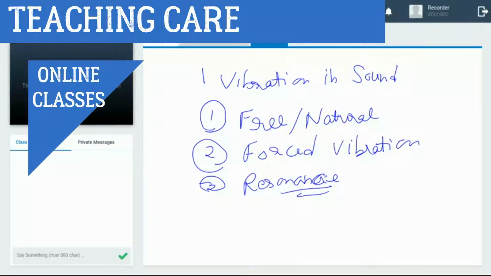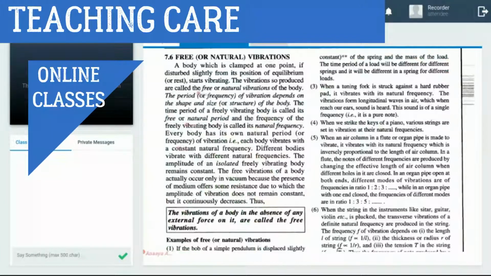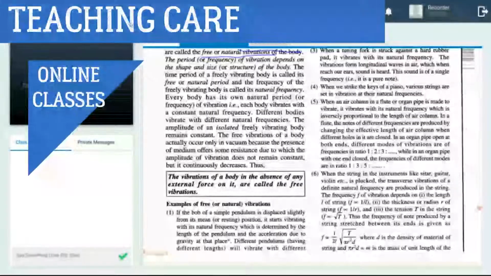We come to the free vibration. Free means natural. Those vibrations which are produced naturally. It means we have different types of bodies, and each has its natural frequency. So when a body vibrates without any external force, it means in the absence of force, it vibrates continuously.